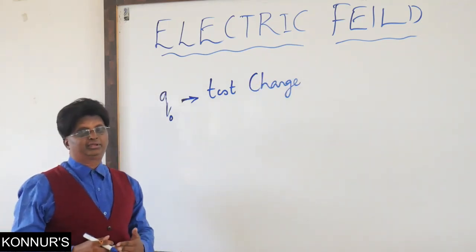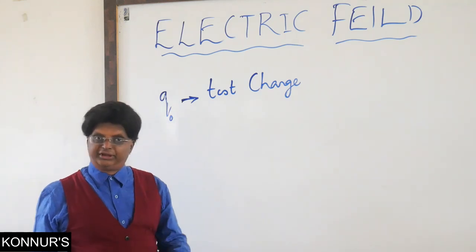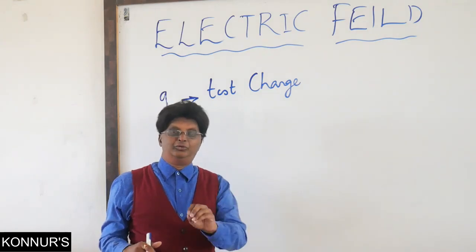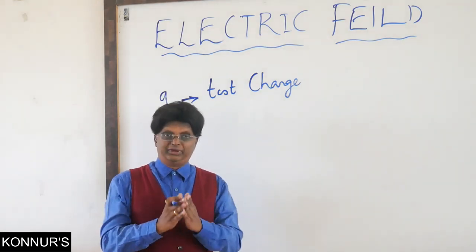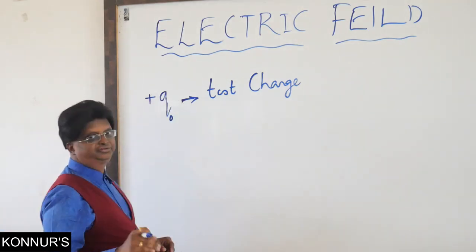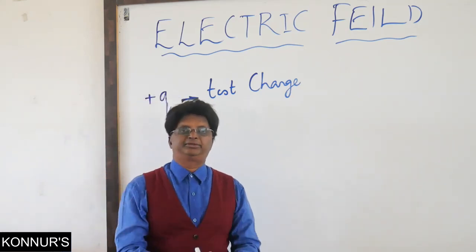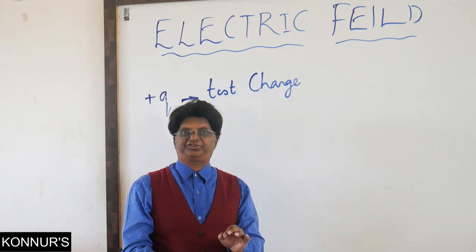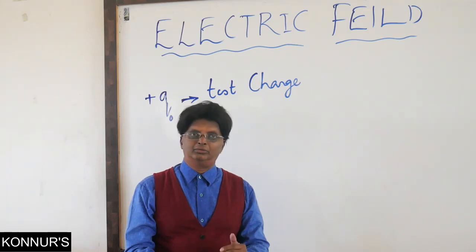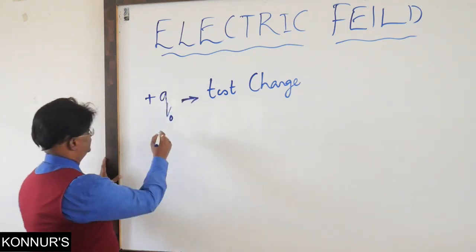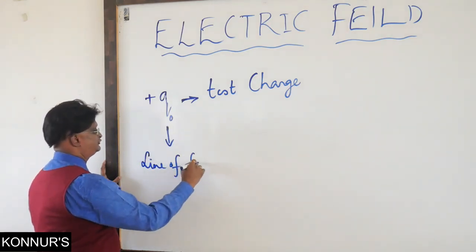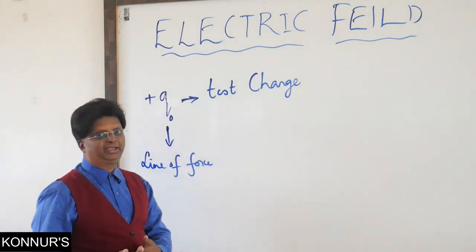When it is a charge, again the question is whether it is a positive charge or a negative charge. A lot of positivity in our lives, therefore no negativity, no negative signs are used here. So whenever we say test charge, it is always a test positive charge. Universal acceptance. So we should always consider a test charge as a positive charge. Now, using this test charge, we will come to an important definition called line of force. Now what do we mean by this line of force?